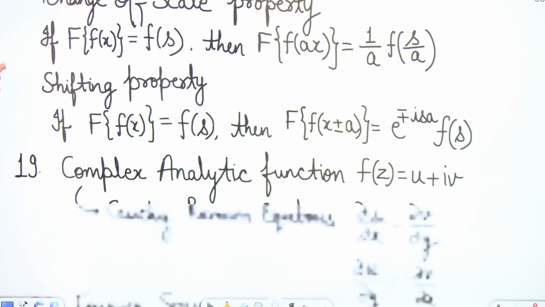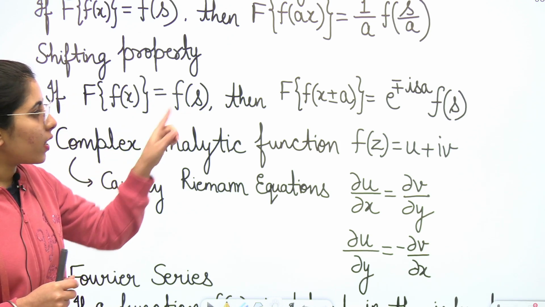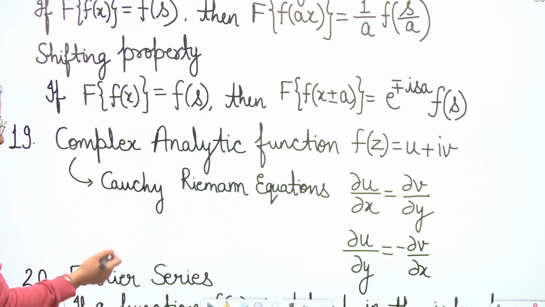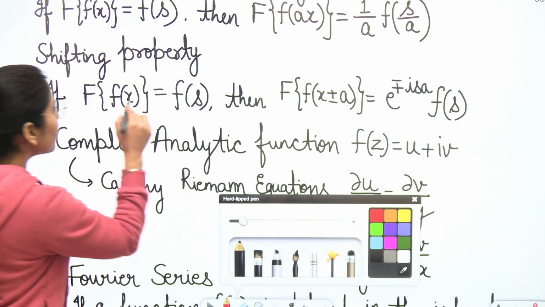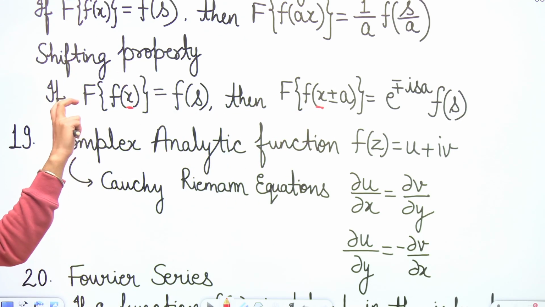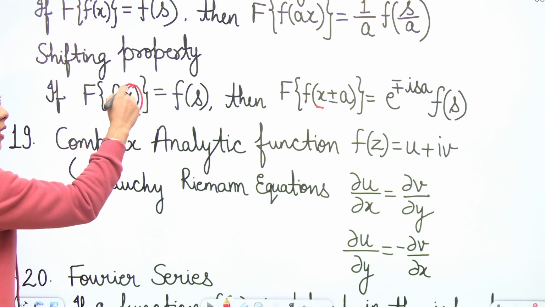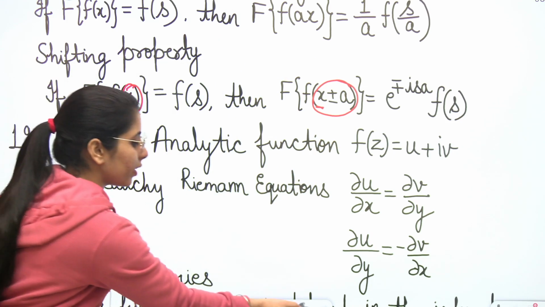Next point, the shifting property. What is that? If you know the Fourier transform of any function f(x) is equal to F(s), then consider the Fourier transform of a similar function, but with one difference. Look at this: this x is this x, but here plus or minus a is something additional written there. That means in this function, wherever x was present earlier, now at that place either x plus a or x minus a will be present.